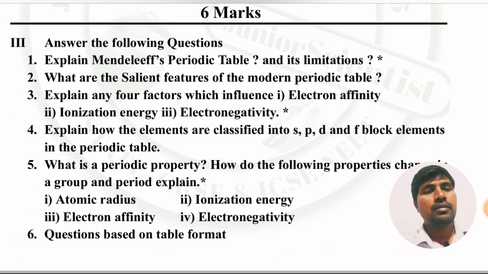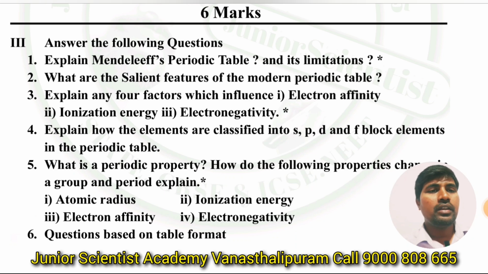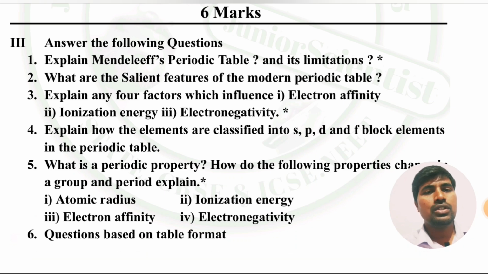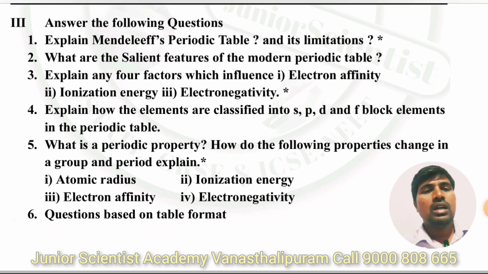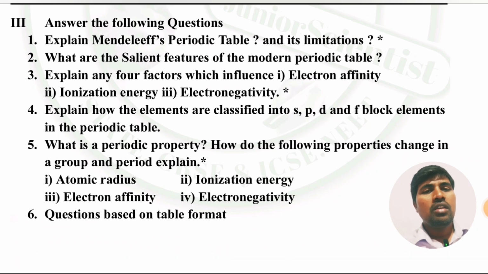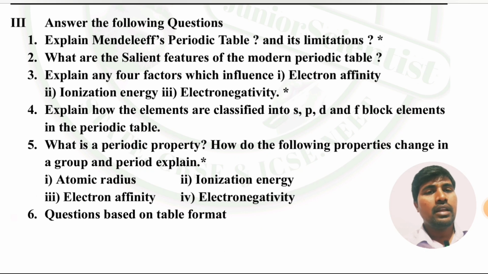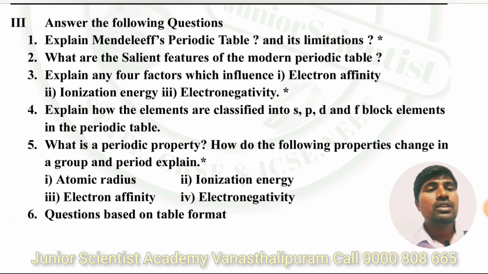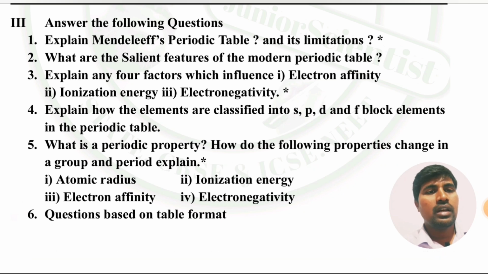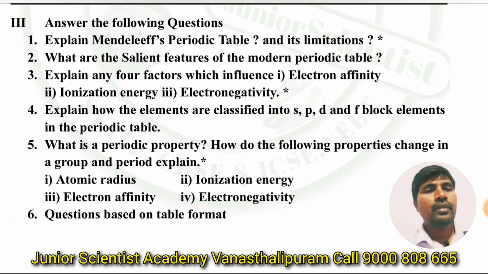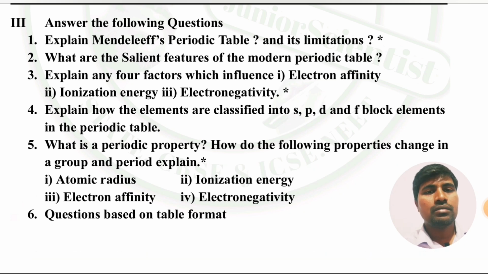And 6 marks questions here, very important: Mendeleev periodic table and its limitations, a long question. And salient features of the modern periodic table. And the third question, see here, they may ask for two parameters or three: explain any four factors which influence electron affinity, ionization energy, and electronegativity. Here three are given, they may ask two or any other combination.